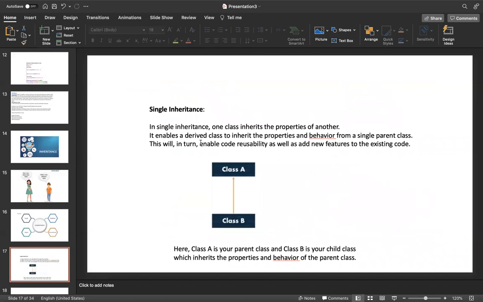Single inheritance. In single inheritance, there is one parent and one child. You see here, class A, class B, means only one parent, one child. Class A is your parent class, class B is your child class, which inherits the properties and behavior of the parent. Here you see the arrow mark from B to A. Now B is inheriting from A. A is a parent class, B is a child class.